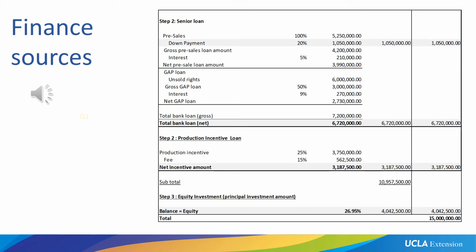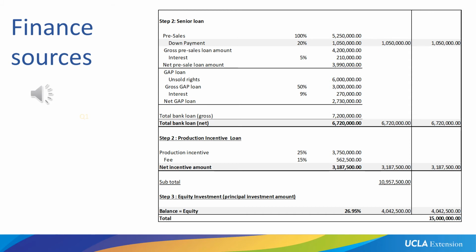So this lender will say, I acknowledge that you will be receiving $3,750,000 in a production incentive from the legislation, and I will lend this to you against the fee that I will charge you of 15%. So the production incentive lender charges us $562,500. So we have to deduct this from the production incentive amount of $3,750,000 and are left with